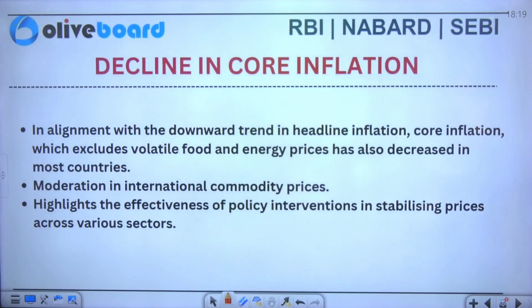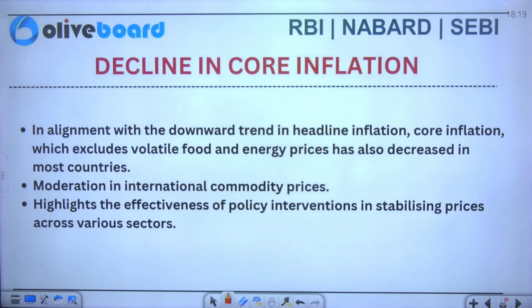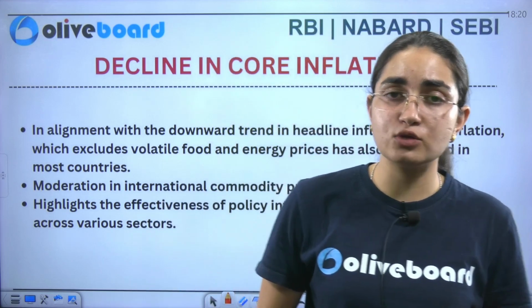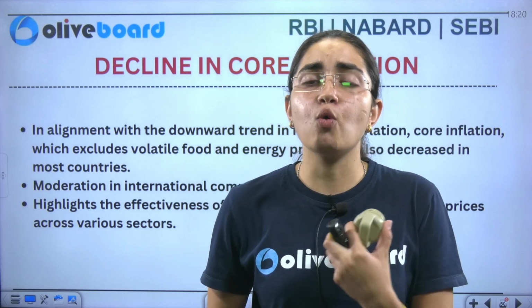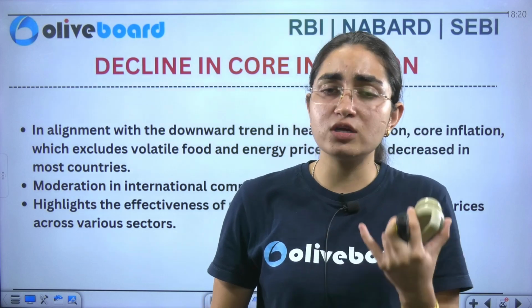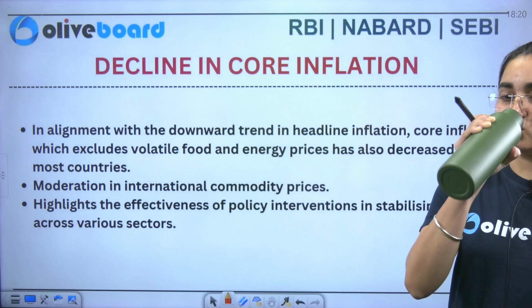Okay. Now we'll talk about the decline in core inflation. I've already told you core inflation involves goods and services, but excluding those goods and services which have volatile prices. So first, if I talk about food, food has volatile prices. It increases or decreases over a period of time. If you compare the price in one week with another week, of course there will be a fluctuation here. So those items are excluded here. That is known as your core inflation.